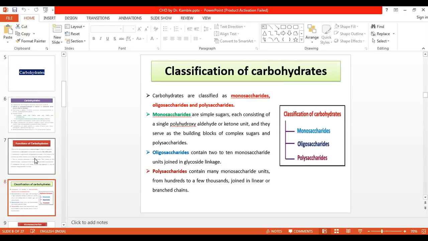We already discussed the example, that is starch. Someone said starch is also a simple sugar. So starch is a carbohydrate. Cellulose and hemicellulose are also carbohydrates having a number of monosaccharides from 100 to 5,000. That means many monosaccharide units are attached with glycosidic linkage, and that is called a polysaccharide.